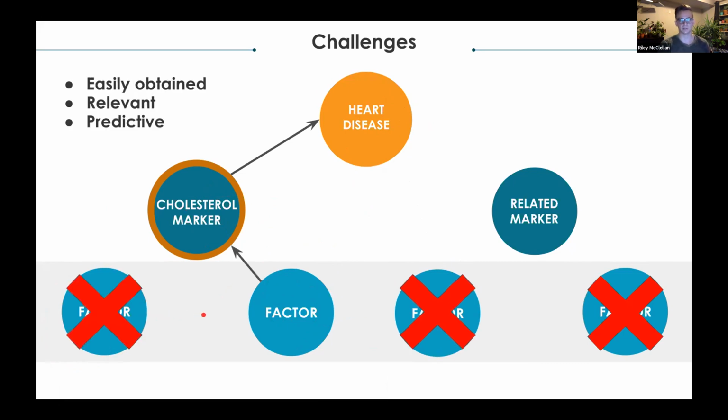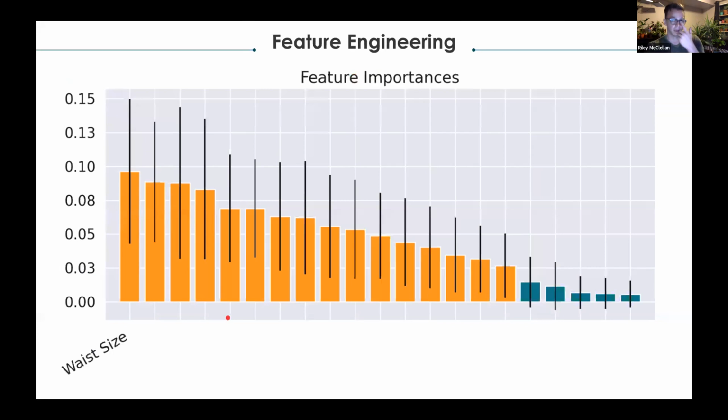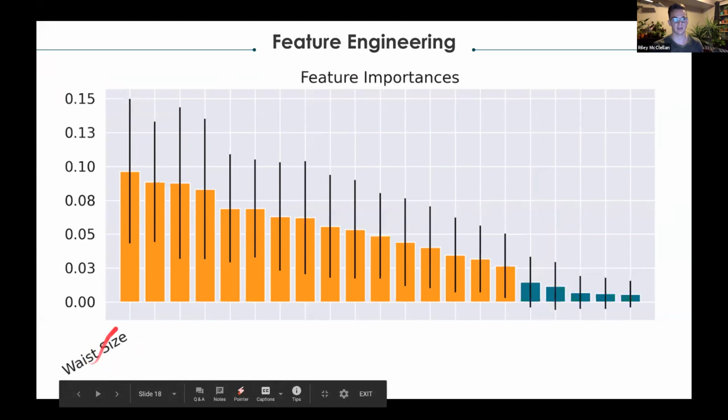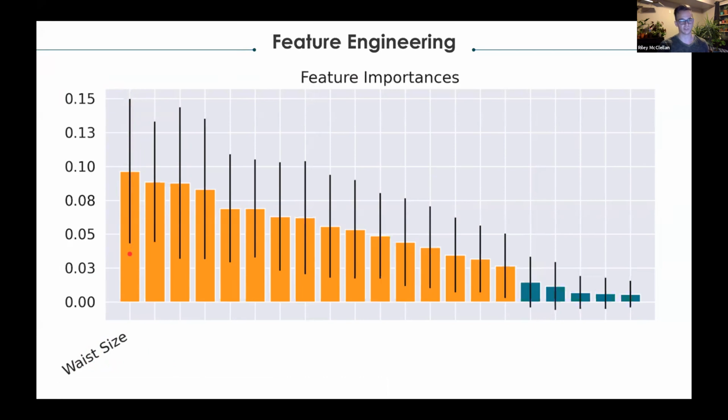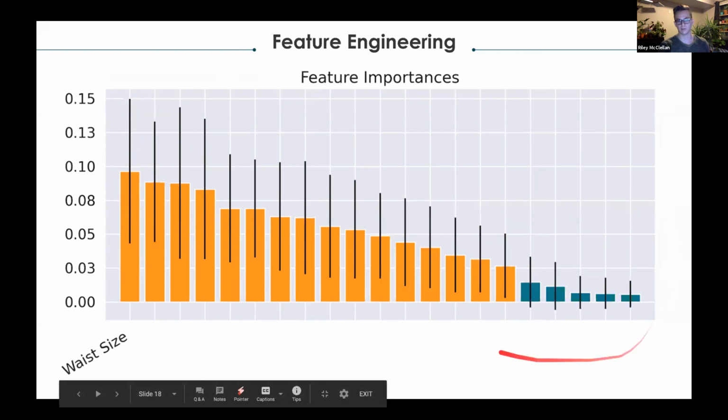The factors I ended up selecting are easily obtained, relevant, and predictive. Although sometimes we didn't see the predictive power that we wanted to. And in those cases, it sometimes helps to use feature engineering. So if we look at this importance plot, we can see that waist size over here on the left made up 10% of the decision-making power of our model. And there was some deviation there, which is seen with this black bar. But if you look at the right side of the model, we have a lot of these features that actually have very large deviations and go below 0 in some cases.